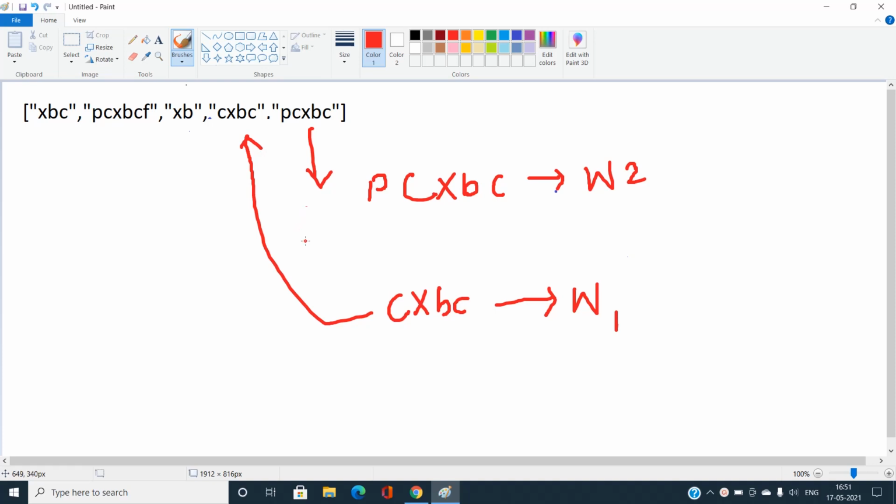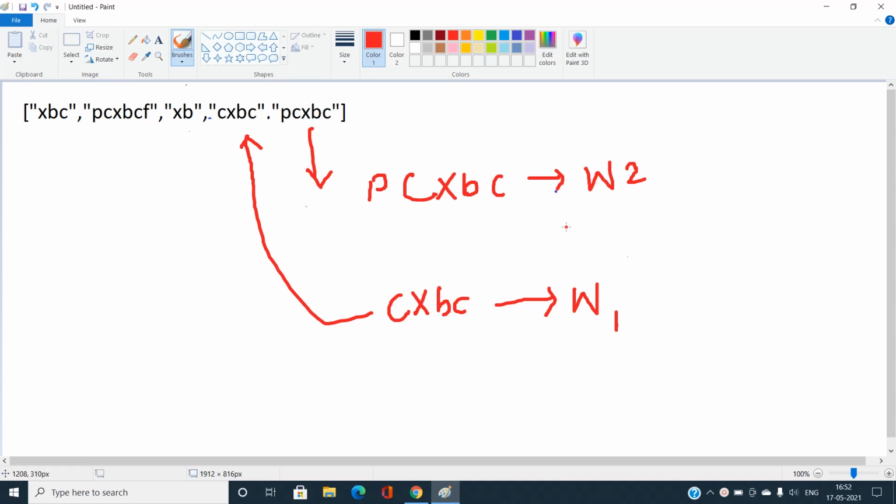Okay, according to the definition, I have just worked upon it in the reverse manner. According to the definition, we have some word 1 and we insert any character at any position of this word 1, and if my new string exists in this array of strings, I will claim that yes, word 1 and word 2 are going to be predecessors. That is, word 1 is the predecessor of this word 2.